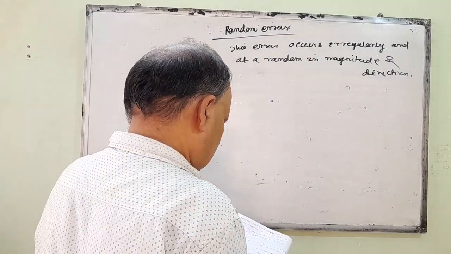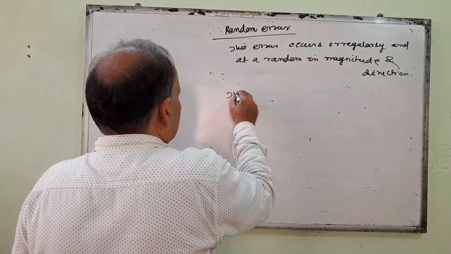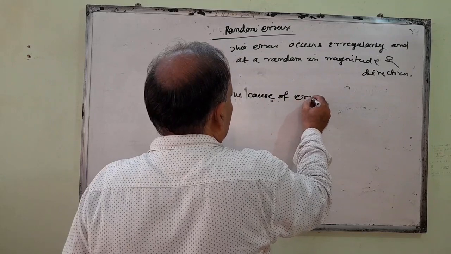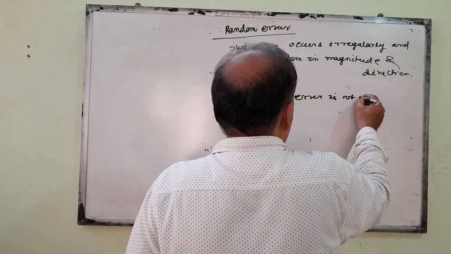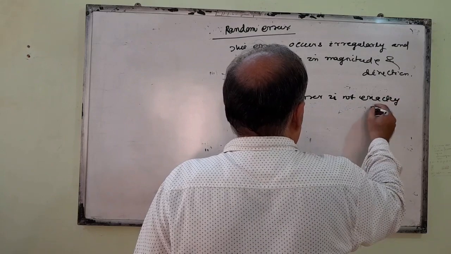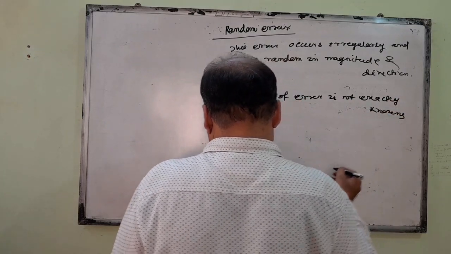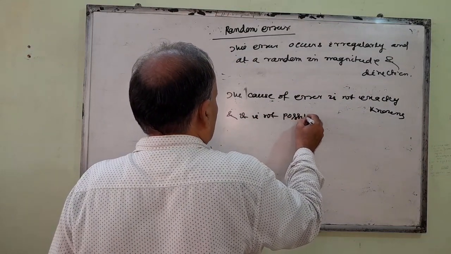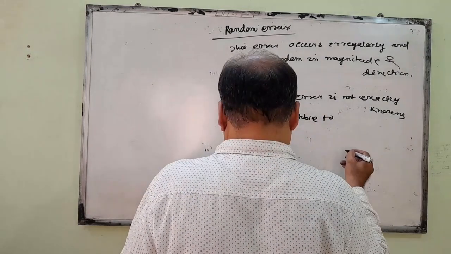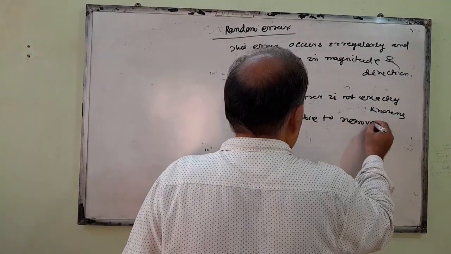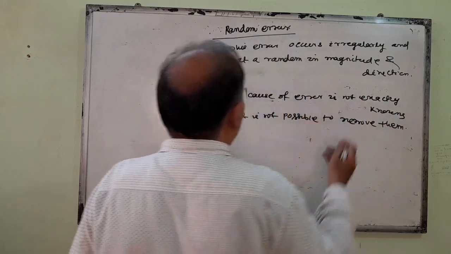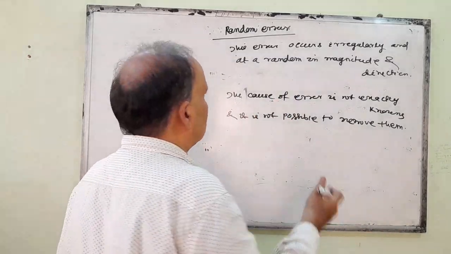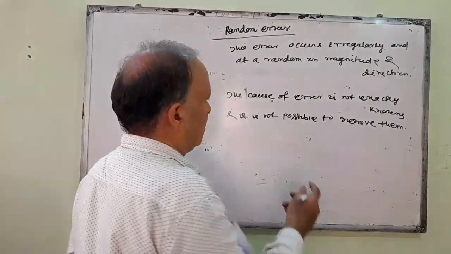And you see, the cause of the error is not exactly known, and it is not possible to remove them. We cannot remove this error because we don't know what the cause is, from which direction and by what magnitude the error is coming, so it is not possible to remove them.